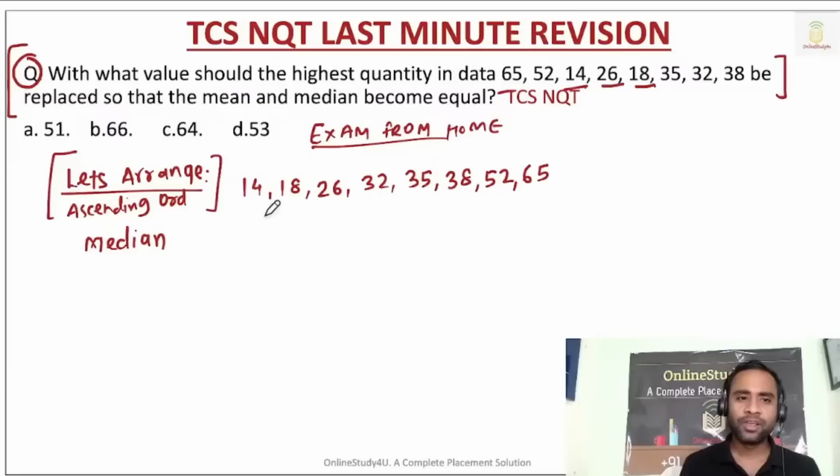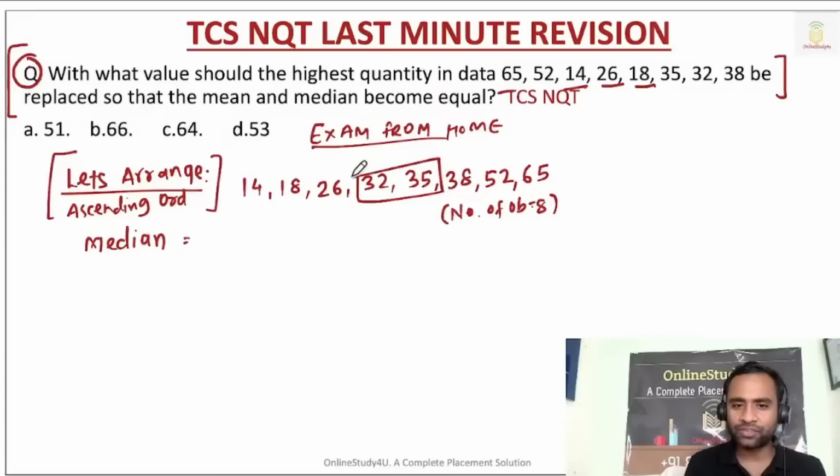Here the median will be... what is the number of observations? The number of observations is 8. So we take these two middle numbers, 32 plus 35 divided by 2. So my median will be 67 by 2, which is 33.5.